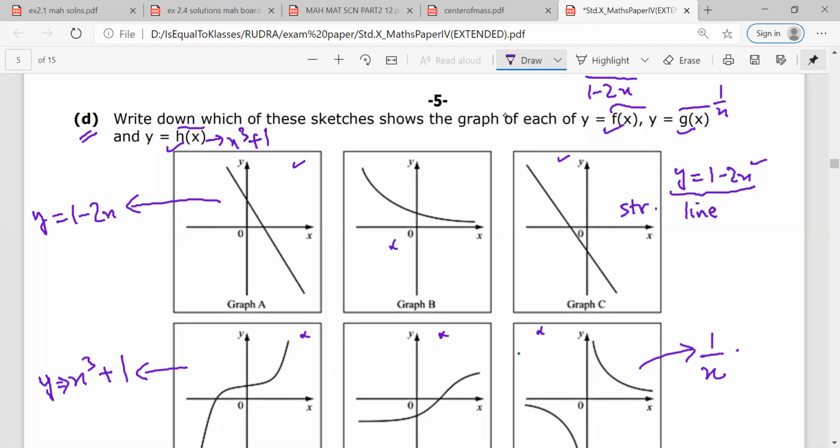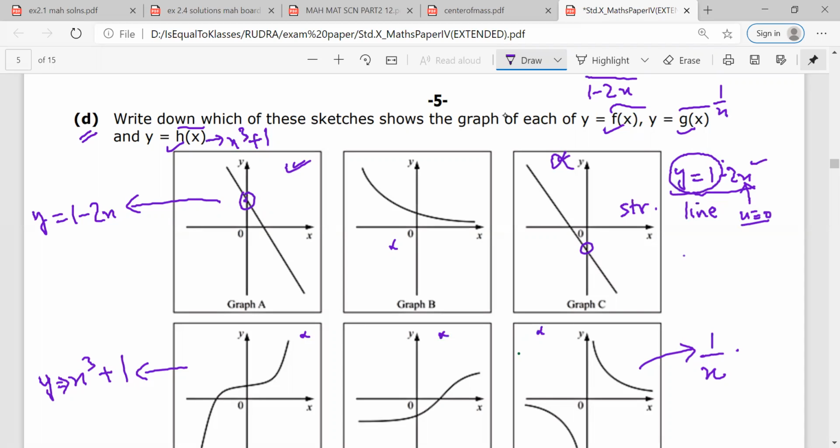And the second thing that I can do is I can put an easy point here. The easy point is x is equal to 0. When I put x is equal to 0, the answer that I get is y is equal to 1. So when x is equal to 0, y is equal to 1. But here when x is 0, y is minus 1. So this is not the answer. This would be the answer. Any doubt, Mr. Rudra? No, sir.